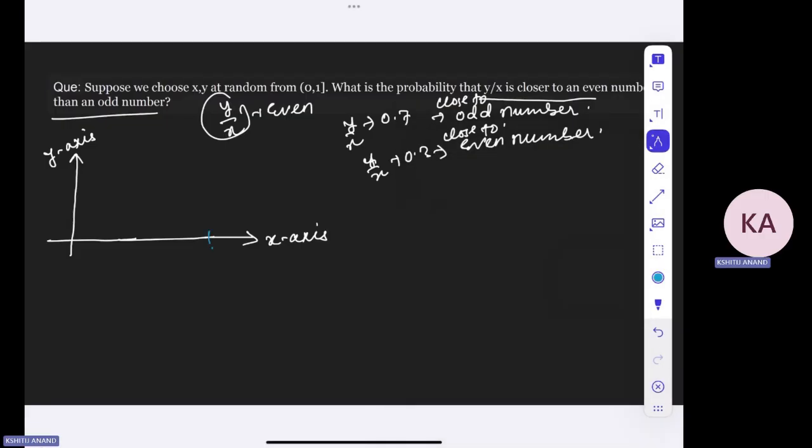So we have 0 to 1 over here and 0 to 1 over here, and let us make a square. I have not drawn it correctly, but of course you know that this is a square of dimension 1 by 1. So you are choosing a particular point in this region. I hope that makes sense.